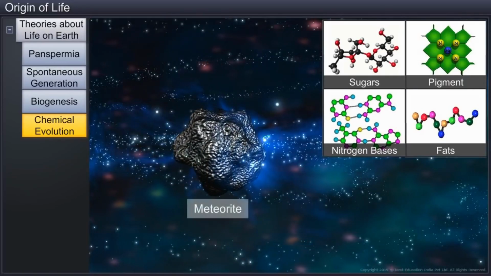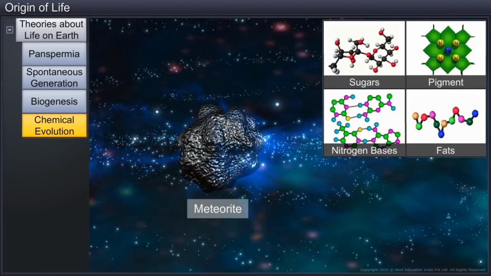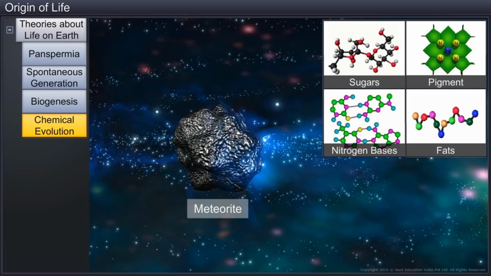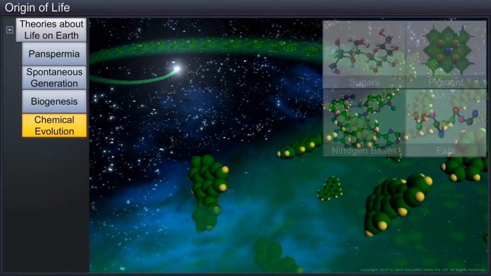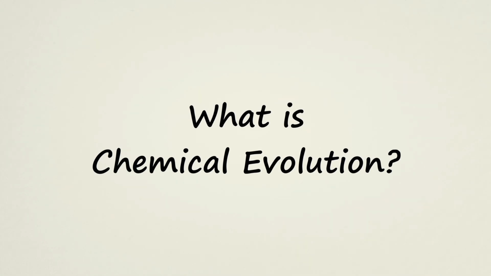Interestingly, when meteorite content was analyzed, similar compounds were found in them, which proved that similar processes occurred in other parts of the universe as well. Thereafter, the theory of chemical evolution was most widely accepted. What is chemical evolution?